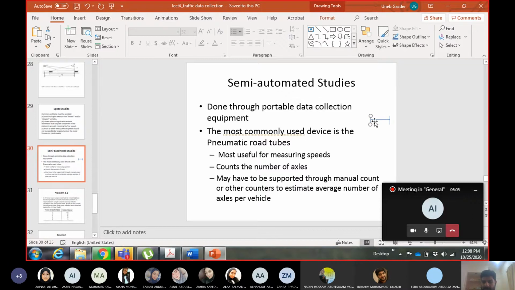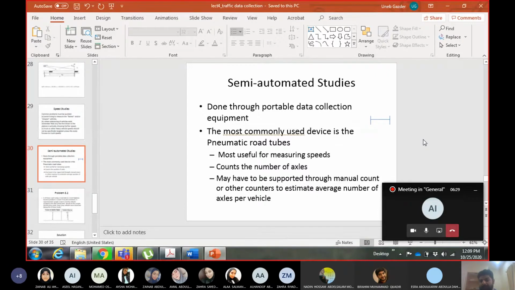That rod is known as an axle. So the tire on the left hand side and the right hand side is connected with the rod, which is known as an axle. So whenever an axle crosses over the tube, it counts it, that this axle crossed at this time. This is the main function of the tube.